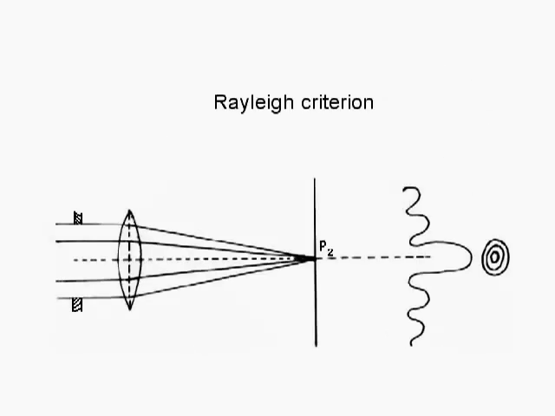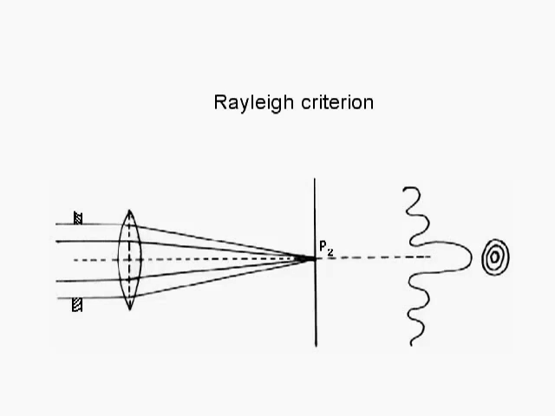Let us study Rayleigh's criteria. When we look towards very small objects very close to each other with the unaided eye, they appear to be one. But when such objects are observed through a microscope or a telescope, they appear distinct, and we say that the images are resolved or separated.